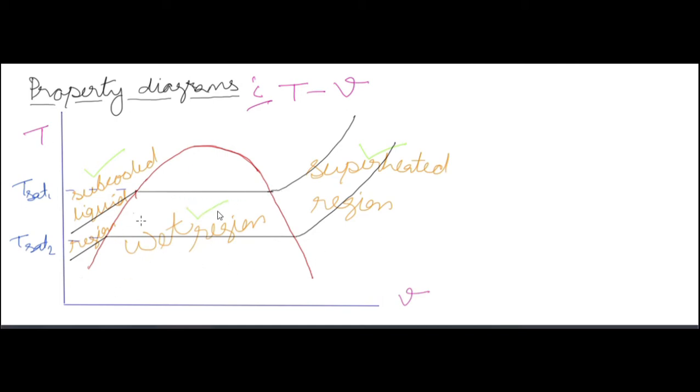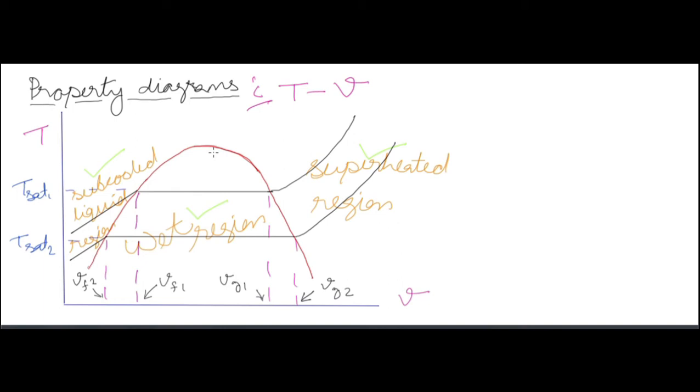Corresponding to that saturated pressure 1 we have Vf1 and Vg1, and corresponding to pressure 2 we have Vf2 and Vg2. Now on the topmost point we have the critical point.